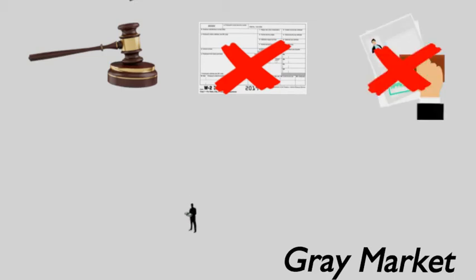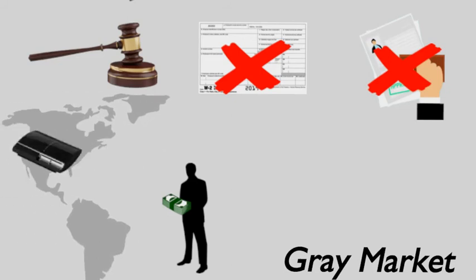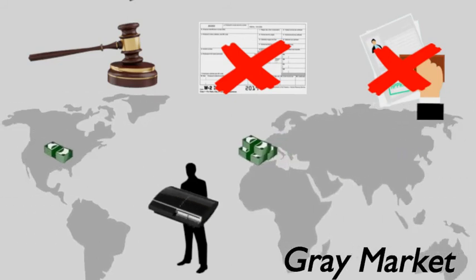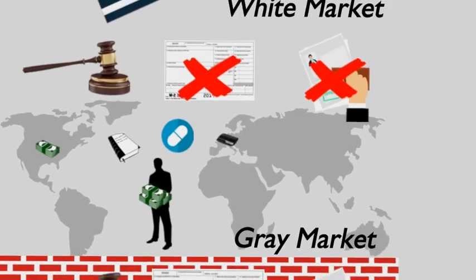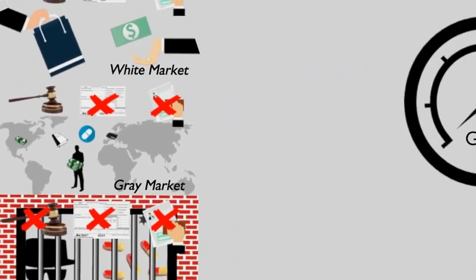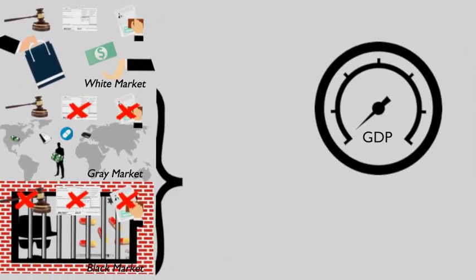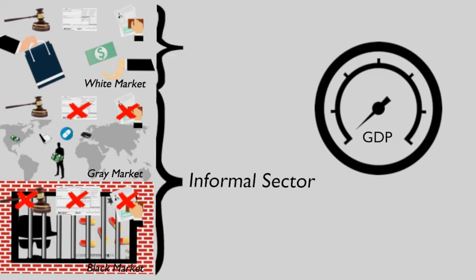A simple example is when an entity buys up an item in one market and profits off of reselling it in another market where there is a shortage. Pharmaceuticals, game consoles, and college textbooks are some examples where the price disparities between various markets present opportunities for profit. As neither the gray or black markets have any kind of formal monitoring of taxes, they can be taken together as the informal sector, while the white market is the formal sector.